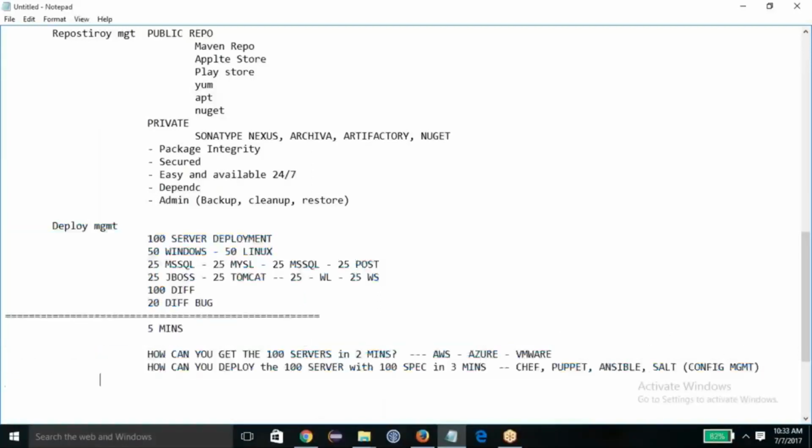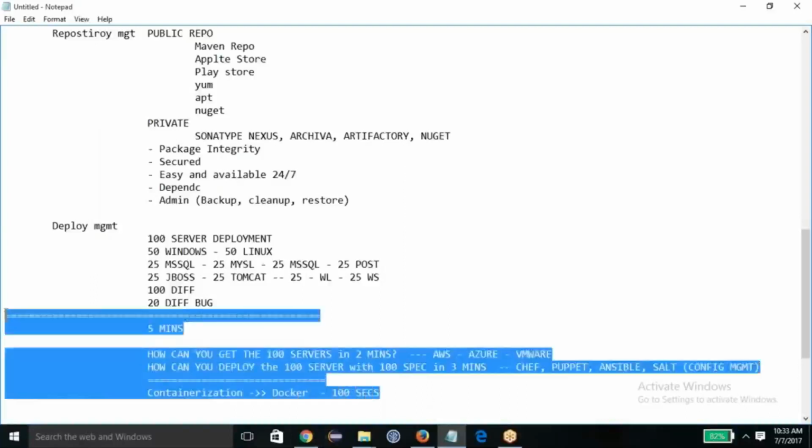But nowadays one technology which is becoming very popular is called containerization. Deployment is very easy using containerization. So let's say you have 100 deployments in 100 seconds using Docker. Nowadays technology is booming a lot, and Docker is free, so you can use this.